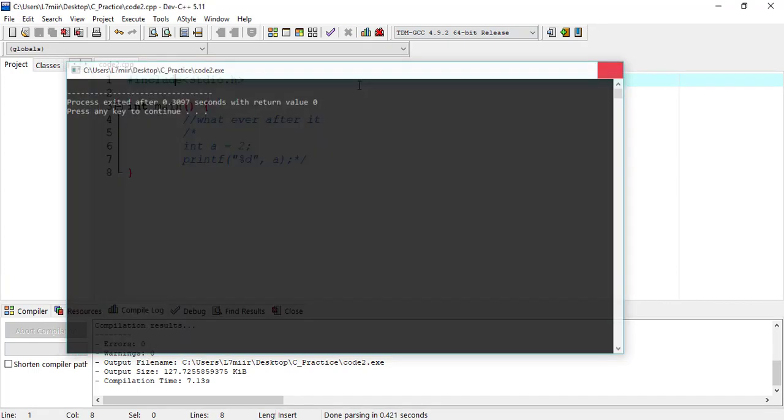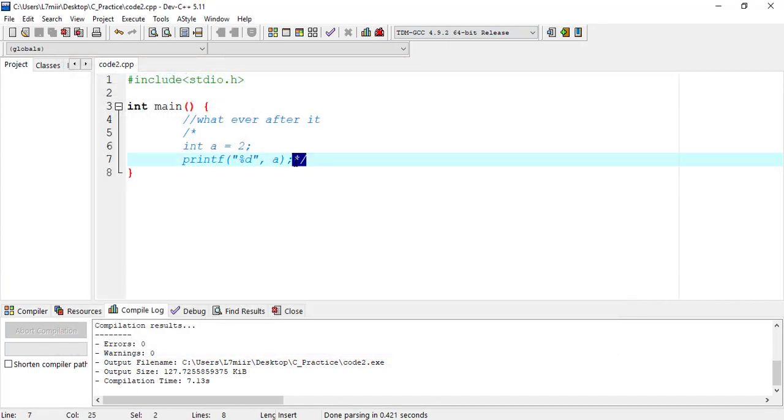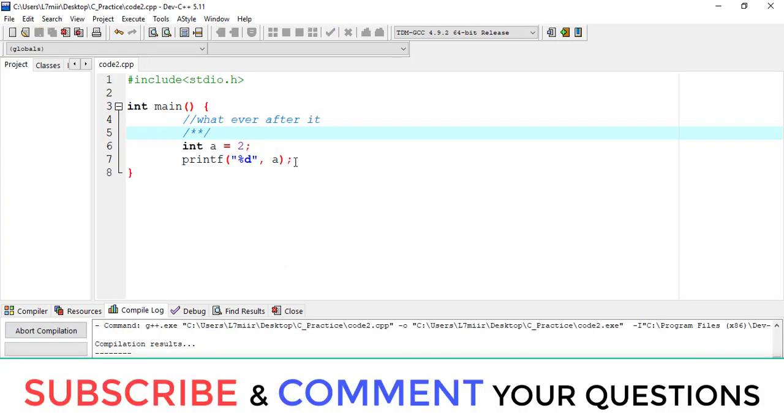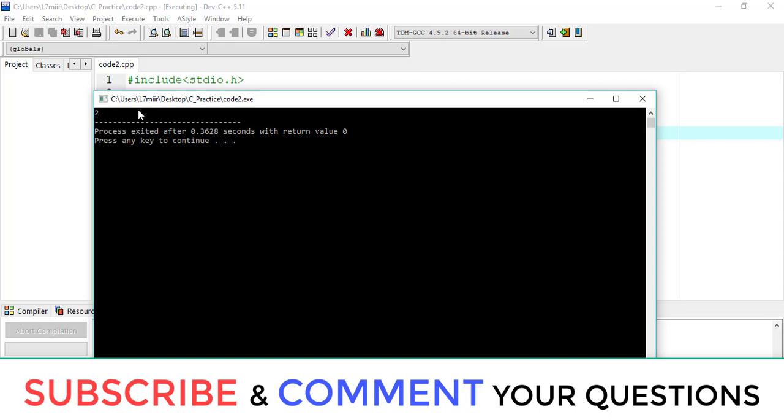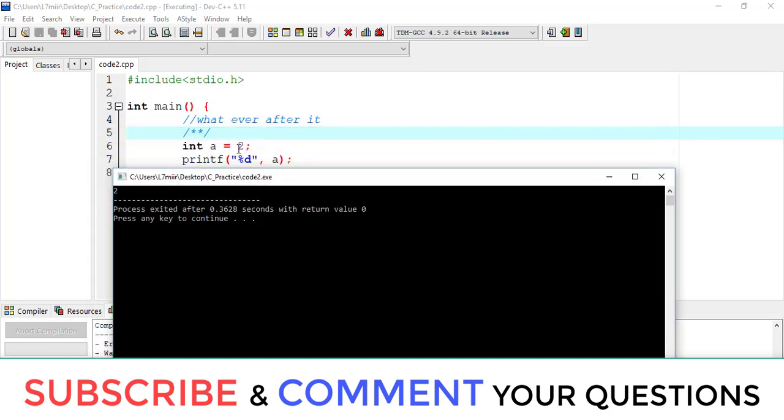Okay, let's close it here and compile and run. We'll have 2. We declared the variable, gave it a number, 2, and printed that number.